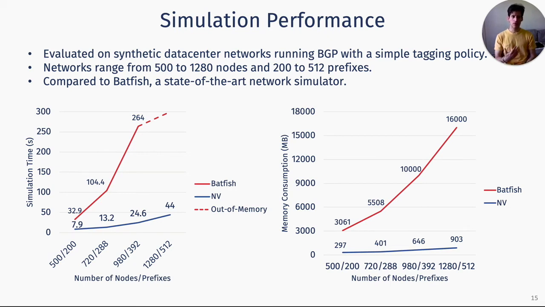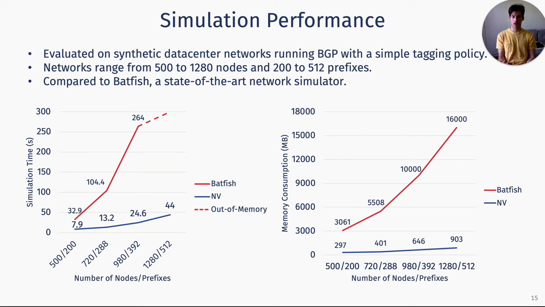And the thing I want to focus on is the advantage of using multi-terminal BDDs to represent the routes for each node. Simulation time more than doubles or even triples for Batfish with every increase in the network size, while for MV the scaling trends are much smoother, and that's because adding more destinations has less impact because of their compact representation.